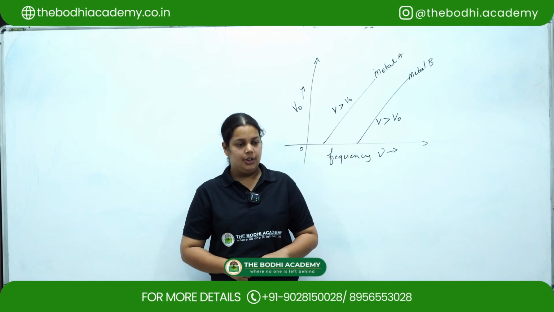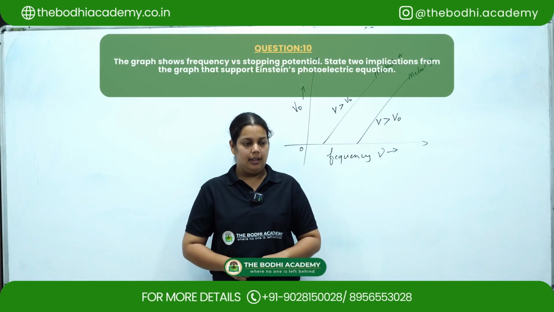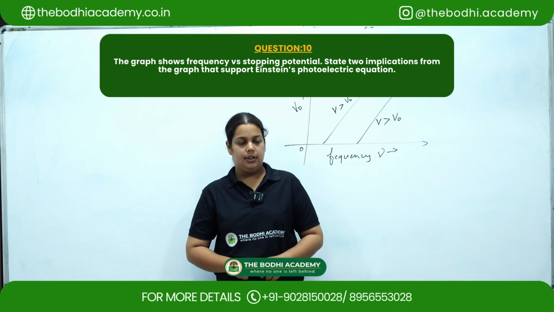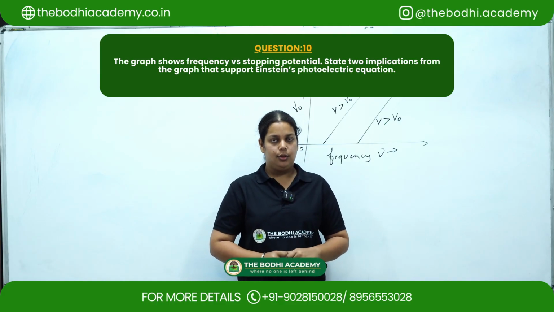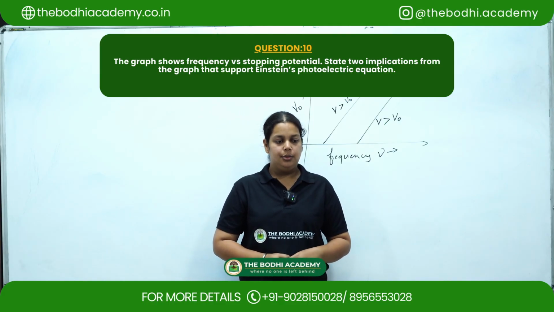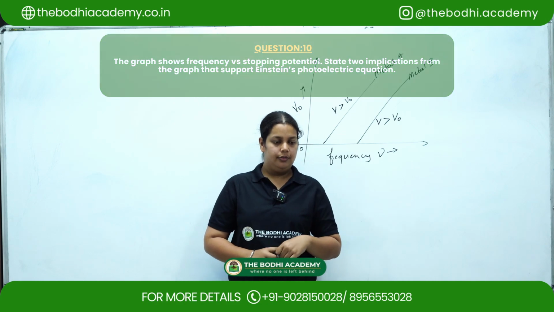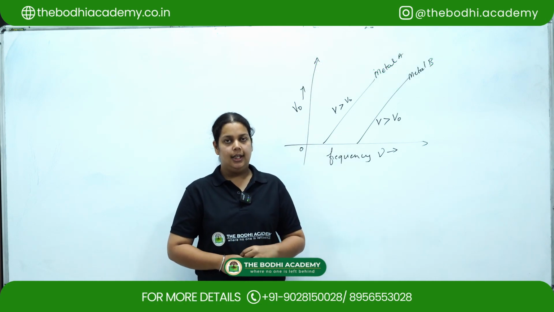Coming to the last question, the figure shows the graph for frequency of incident radiation versus stopping potential. Write the two implications from the observation of this graph which support Einstein's theory of photoelectric effect.